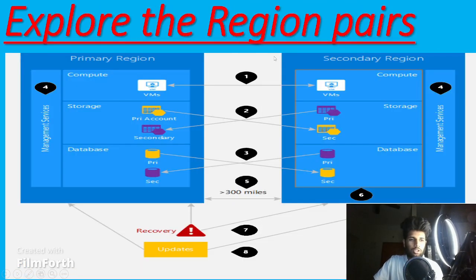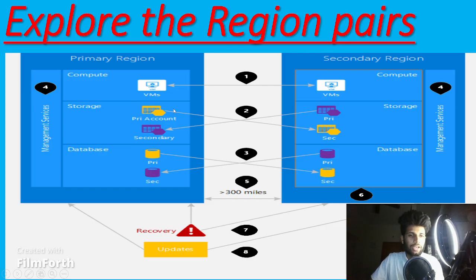This is how the system works. There will be two regions: one is the primary region and the other is the secondary region. Think that I created one virtual machine in the primary region. Due to some technical issues or anything, if my primary region goes down, I should automatically get the data from the virtual machine in the secondary region. So I am going to create a virtual machine here. Some automation scripts have to be done here, and the load has to be shifted here. Then the data will be served from the secondary region, and this will become your primary region.